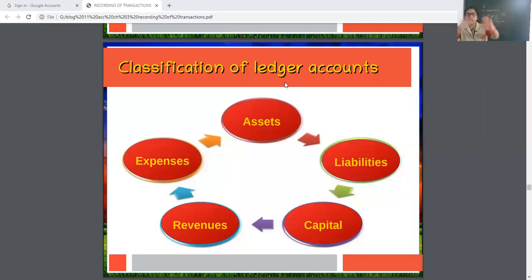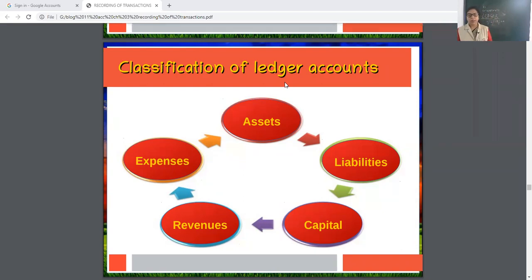So all the ledger accounts are broadly classified into assets like cash, bank, land and building, plant and machinery, furniture and fixtures, closing stock; all assets will be entered in assets. Then liabilities: bank overdraft, bank loan, creditors are all entered in liabilities.